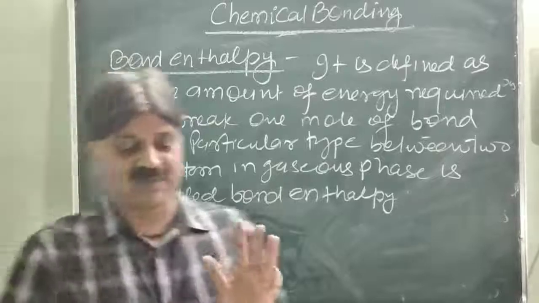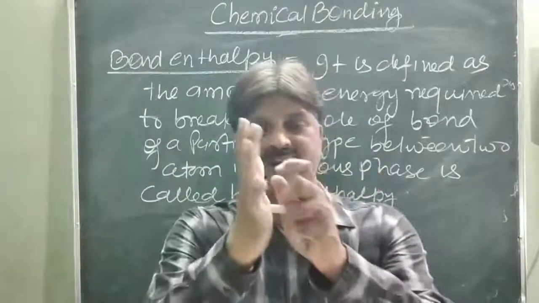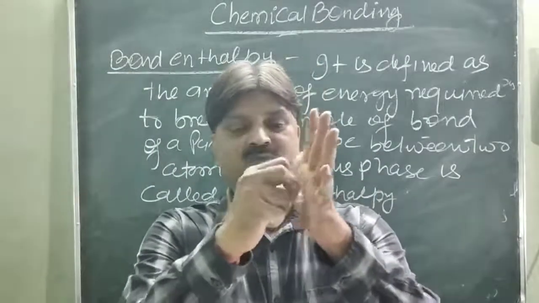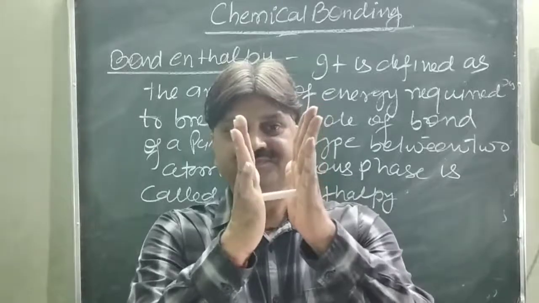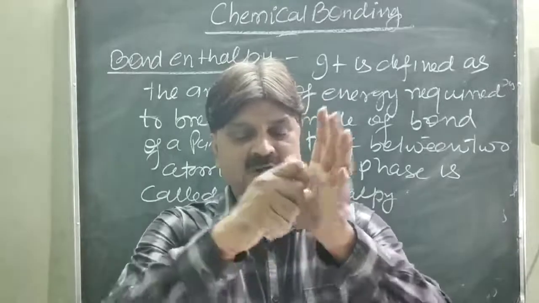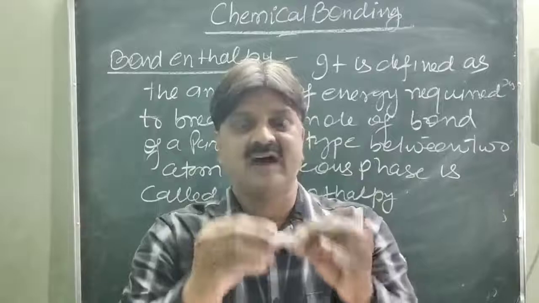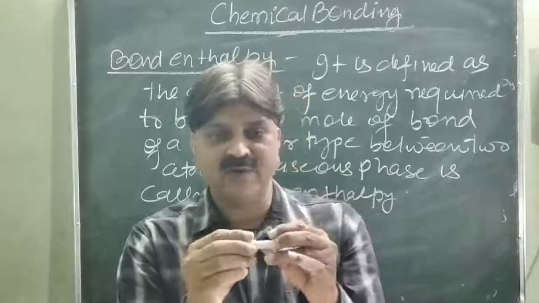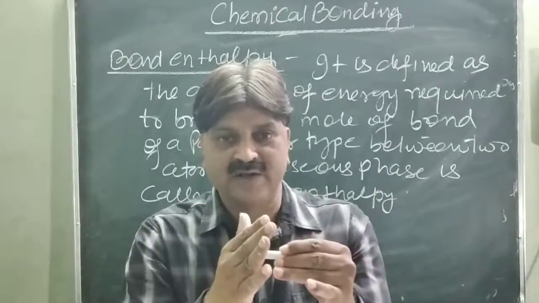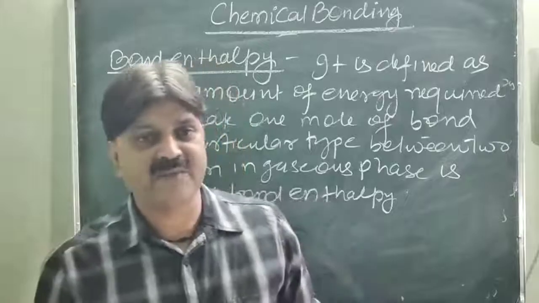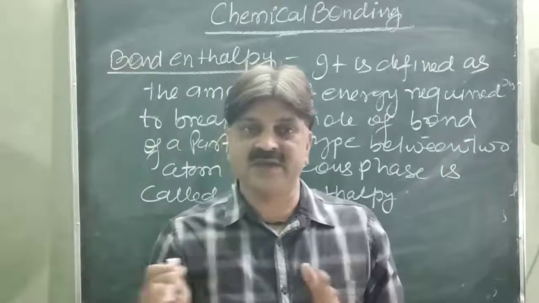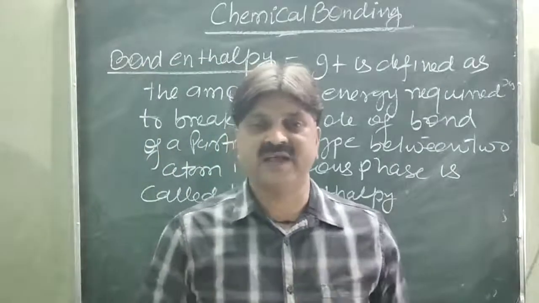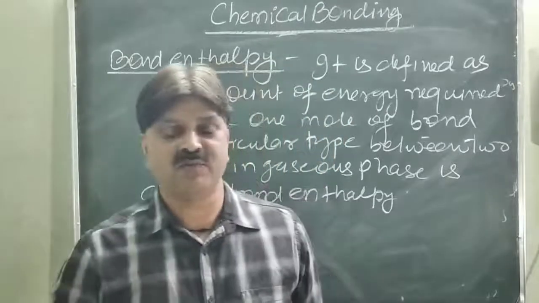Just like 1 mole of a bond, in this way two atoms are bonded. So whatever amount of energy is required to dissociate or break 1 mole of a bond between particular atoms in the gaseous phase, where the atoms are released after the breaking, that amount of energy is known as the bond enthalpy.